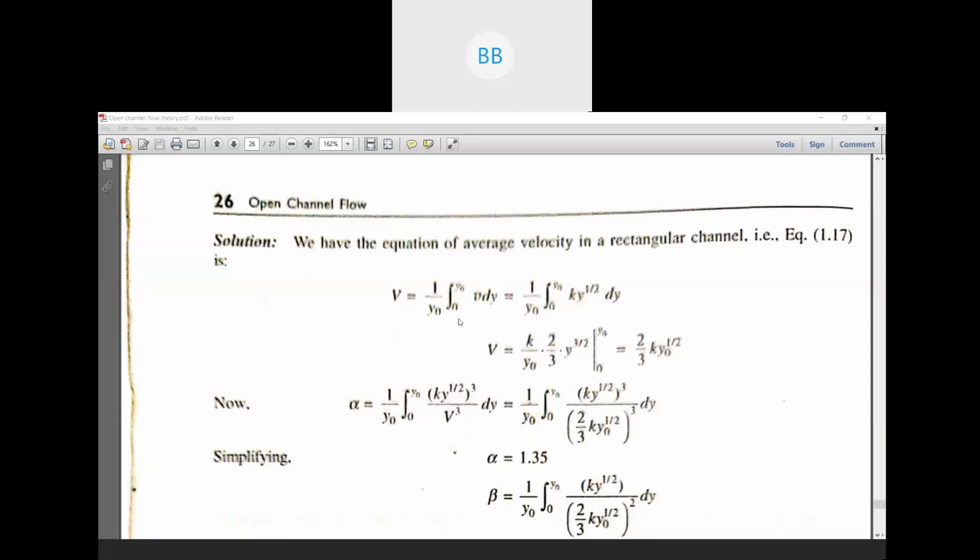Then in place of small v, am I audible, Tasi? Yes, sir. Now you're audible. Okay.